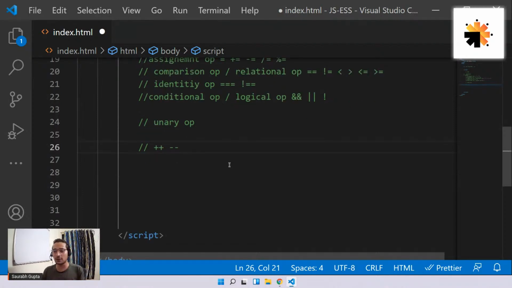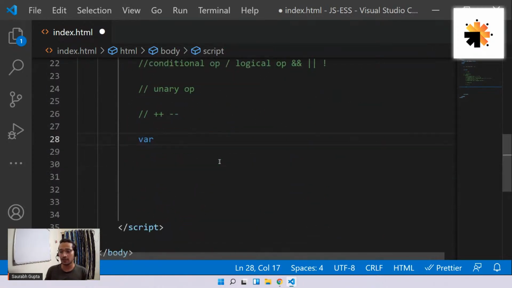Now, for example, let's go. Let's create a variable. I hope I have commented everything. Yes, cool. Let's create a variable called num. Focus, guys, focus. You'll understand it. Let's say num initially is 10.